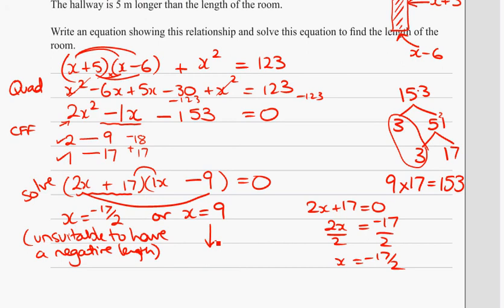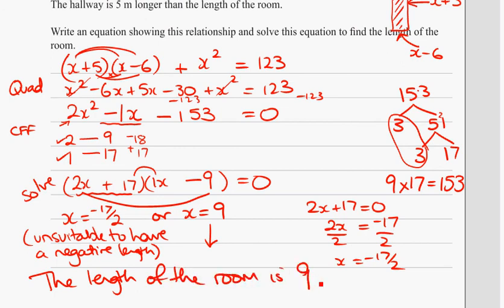Now just check exactly what it is they want us to find. So of this equation to find the length of the room, well x was the length of the room. So the length of the room is 9 metres. And you could check that.